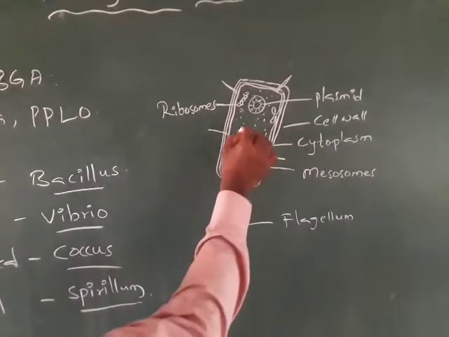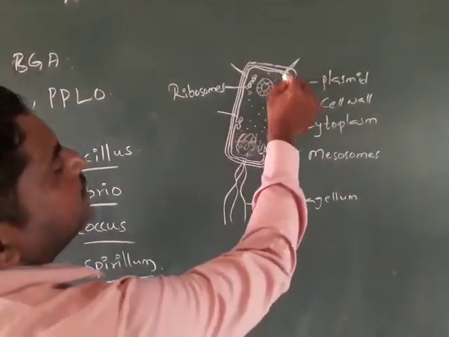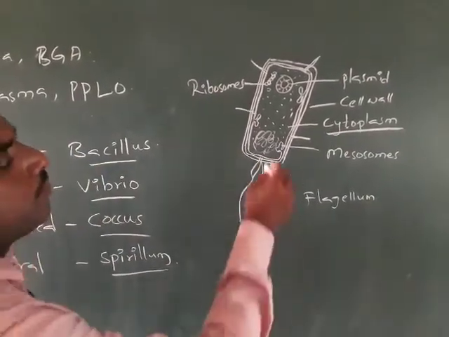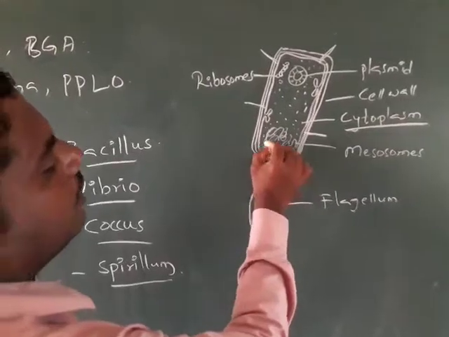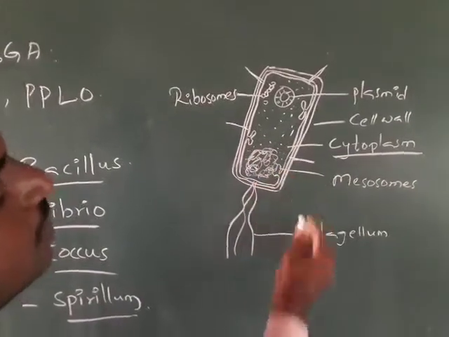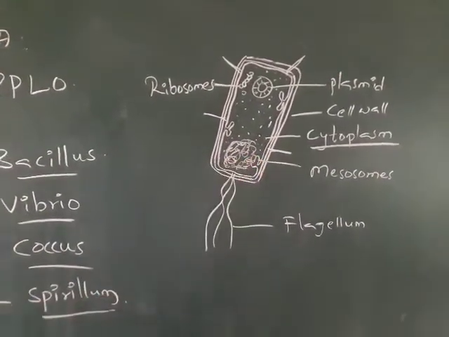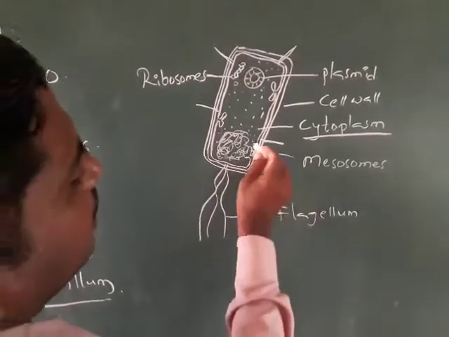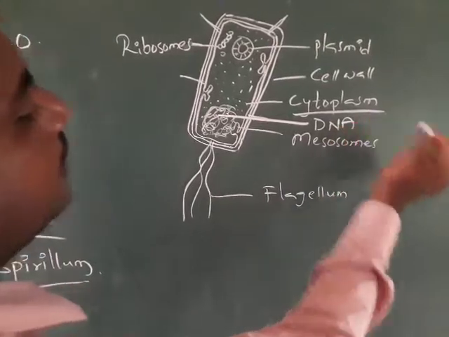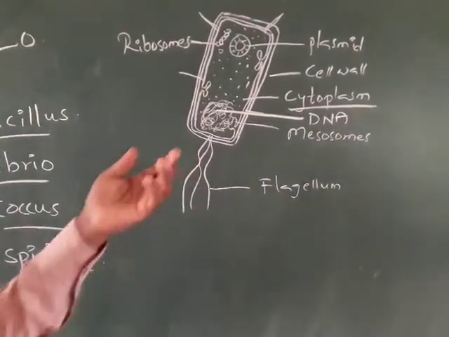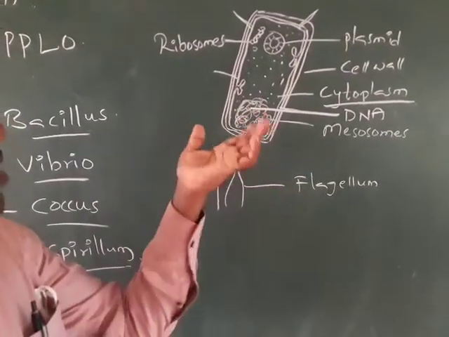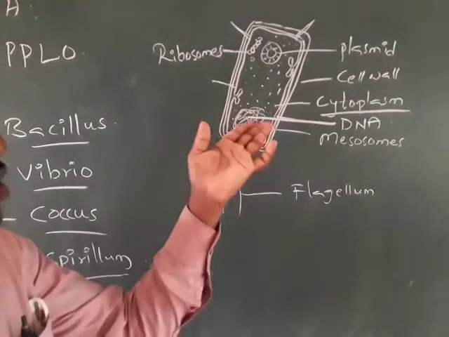Within the cell, there is a semi-fluid structure. This is called cytoplasm. Here in this cytoplasm, see here, a thread-like structure is there, which is freely floating on the cytoplasm.